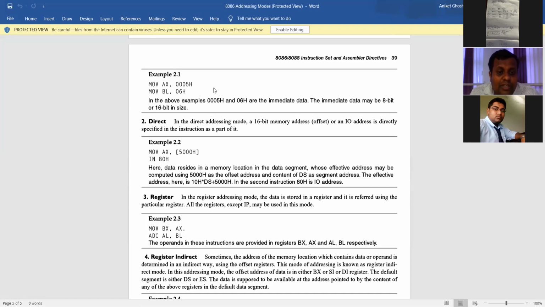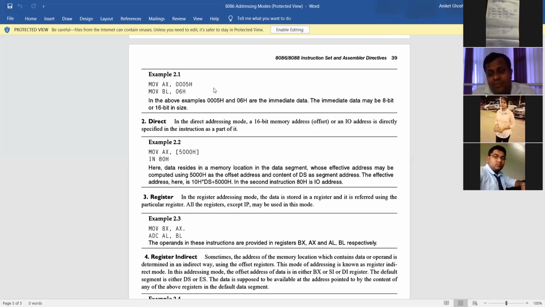Direct addressing mode, just see, like MOV BX, [1334], like MOV AX, [5000H]. And in 80 means from port address 80 the data will be entered into the accumulator. Only one example is sufficient. So MOV AX, [5000] is clear to everyone.